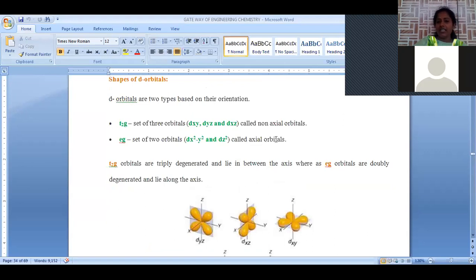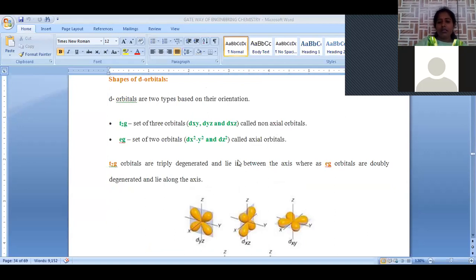These are called axial orbitals because these are present on the axis. The second is the t2g orbitals, which are present in between the axes: dxy, dyz and dzx orbitals. These are called non-axial orbitals.